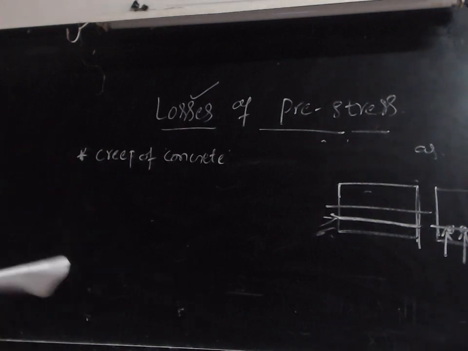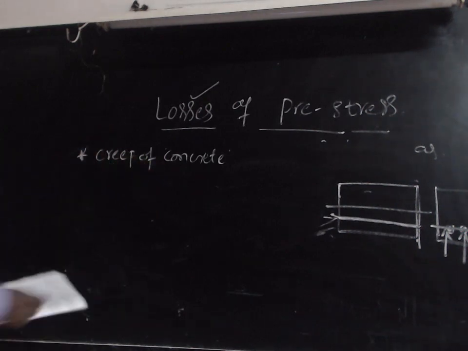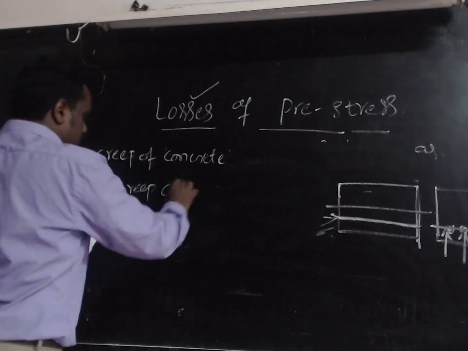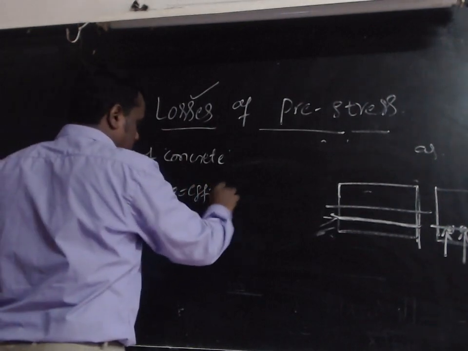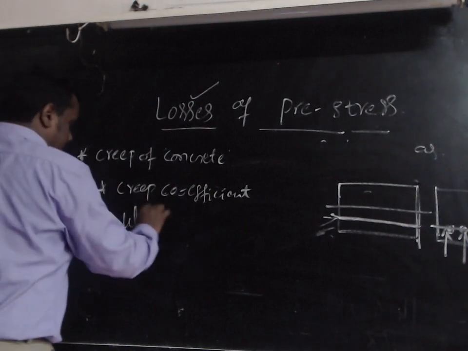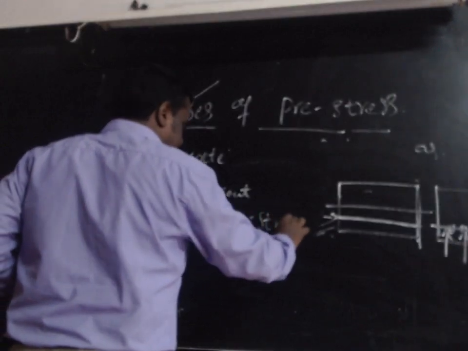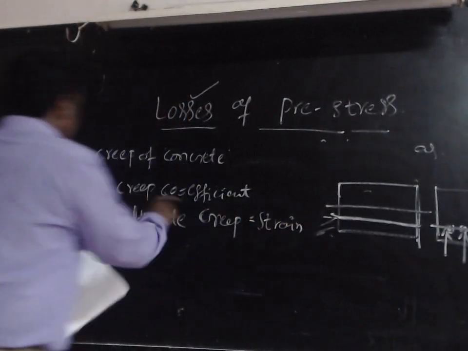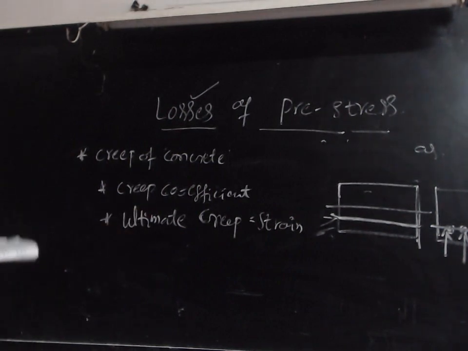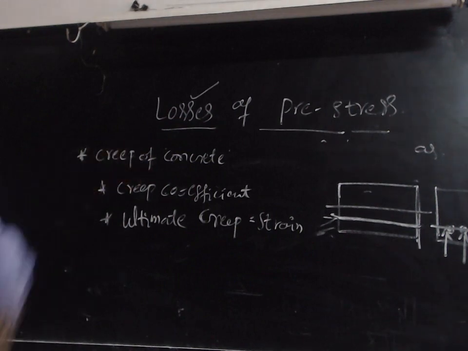Okay, and here in this loss of concrete, that is creep of concrete, in the losses of pre-stress we have two methods. Okay, so that is creep coefficient method and one more one is ultimate creep strain method. Okay, so first one is creep coefficient method and second one is ultimate creep strain method. So these are the two methods which we are going to use to calculate the loss of pre-stress due to the creep of concrete.